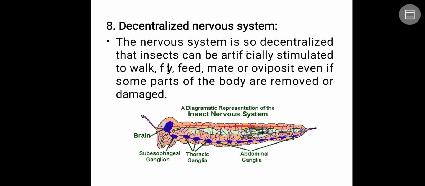So a ganglia is nothing but a cluster of neurons. Many neurons will be present over here, which are going to take the stimulus. If anything happens to the thoracic part, the stimulation will be taken by the thoracic ganglia and sent to the brain or maybe other parts, so that it immediately takes an action.